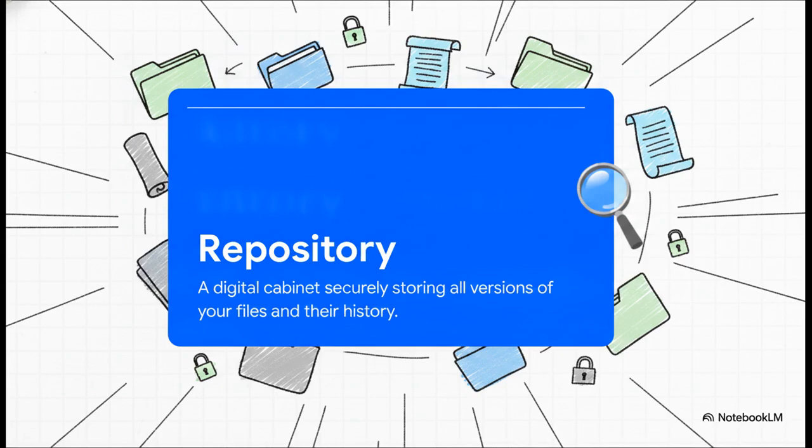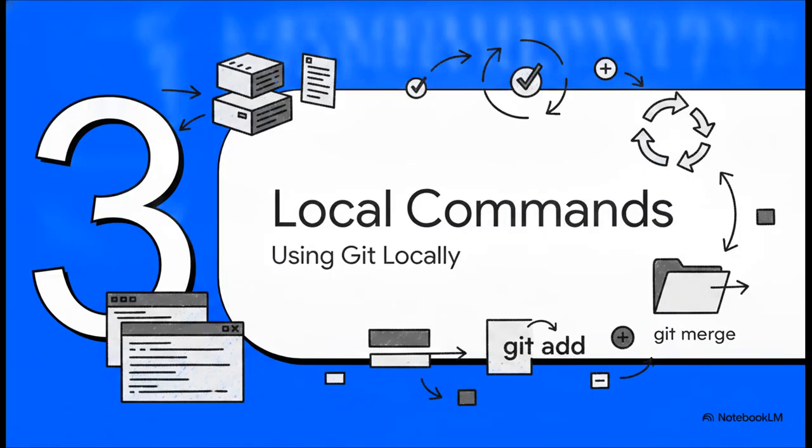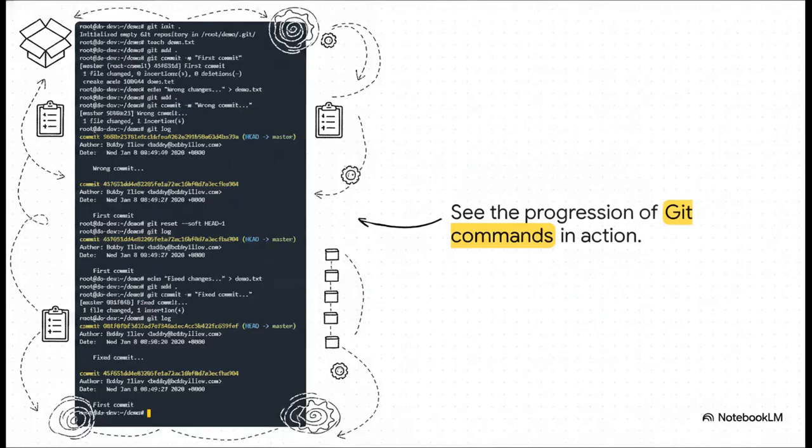Okay, let's jump into Section 3, Local Git Commands, using Git locally. Take a close look at the progression of commands here on the screen. You can actually see the workflow happening right in front of you. Creating a file, adding it, committing it, and then checking the log to see that secure snapshot officially locked into the project's history.